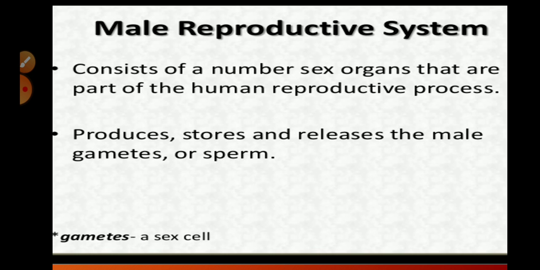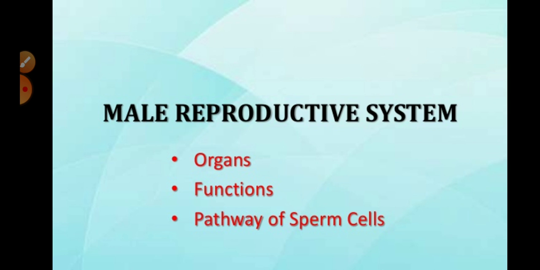So let's talk about the male reproductive system first. The male reproductive system consists of a number of sex organs that are part of the human reproductive system, and it produces, stores and releases male gametes. Those specific male gametes are called sperms, and gametes are the sex cells which are used for fusion with the eggs to produce new offspring.